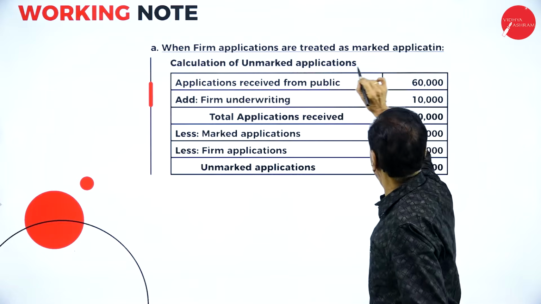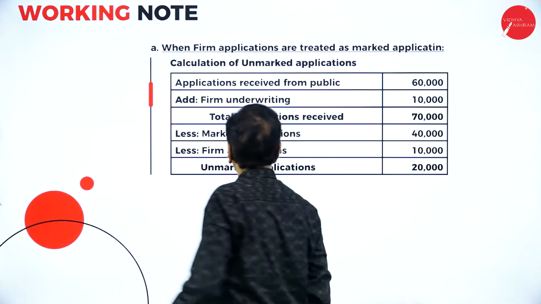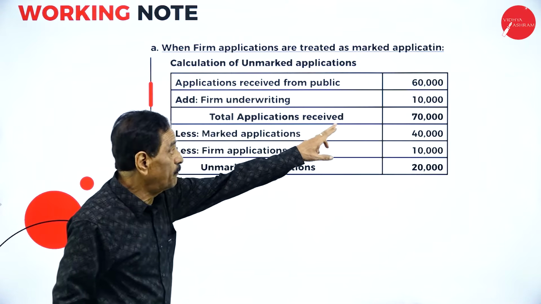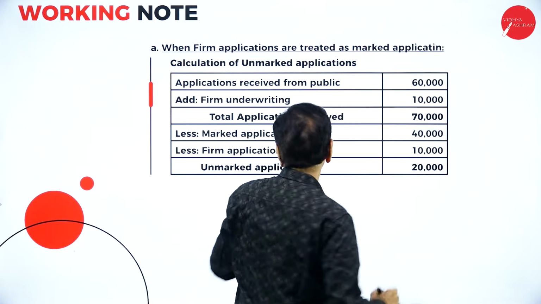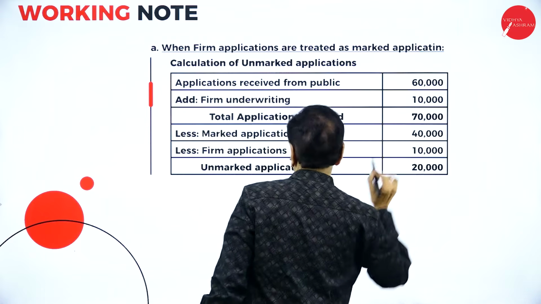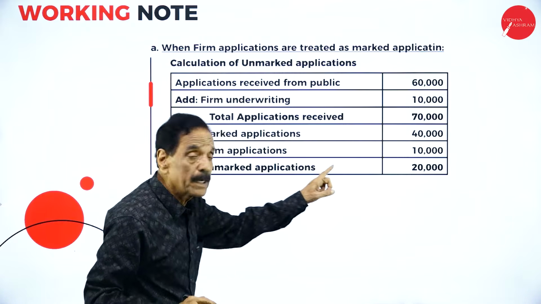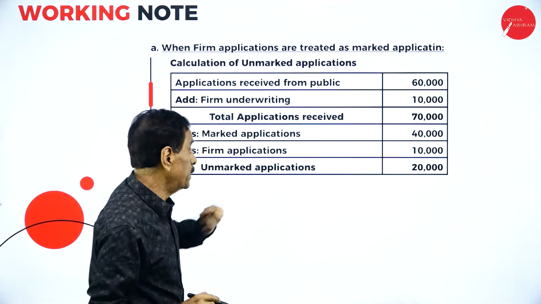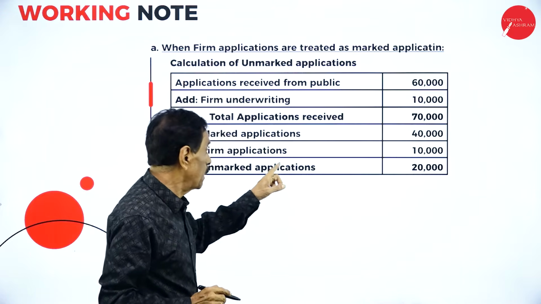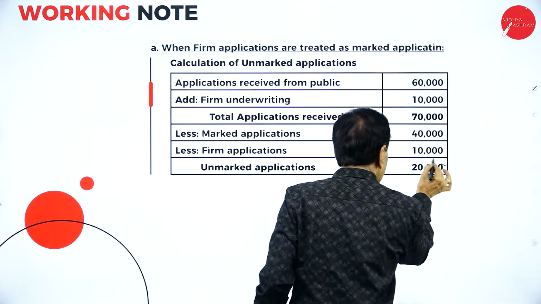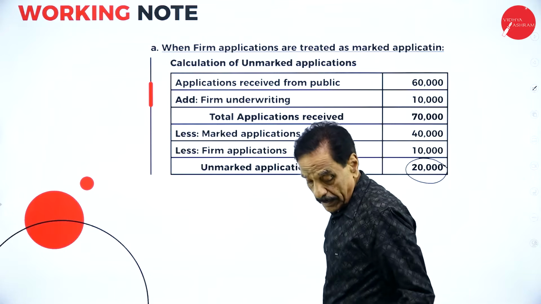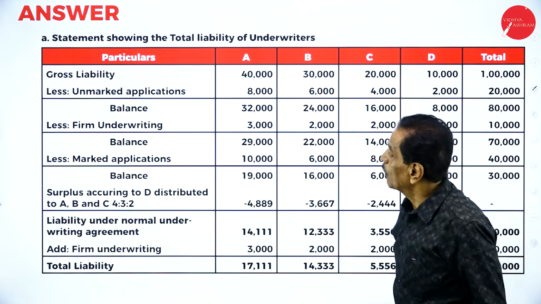So when firm application is treated as marked application, total application received from the public is 60,000. Out of that, firm underwriting is 10,000. Total application received 70,000. Out of that marked application given in the problem is 40,000 minus firm application given in the problem 10,000. Remaining 20,000 is unmarked applications. Then we'll move on to the problem now.